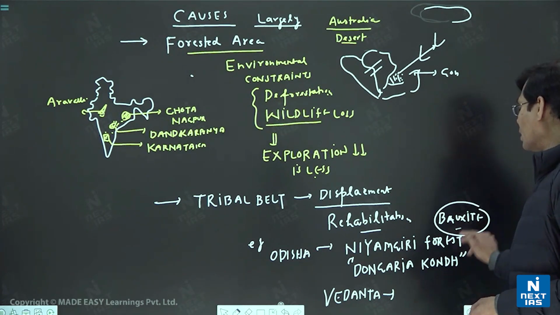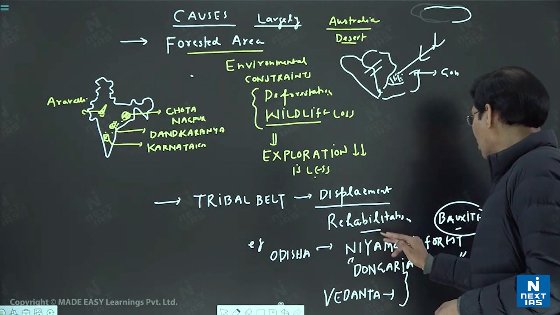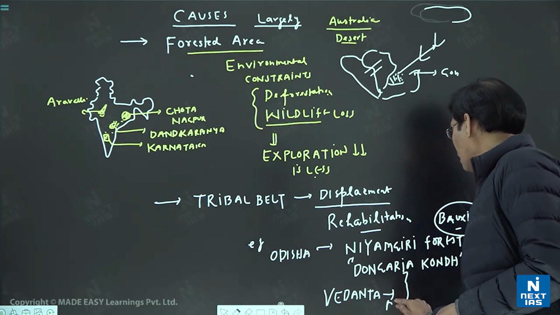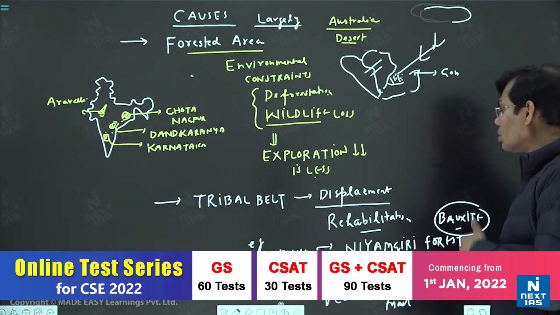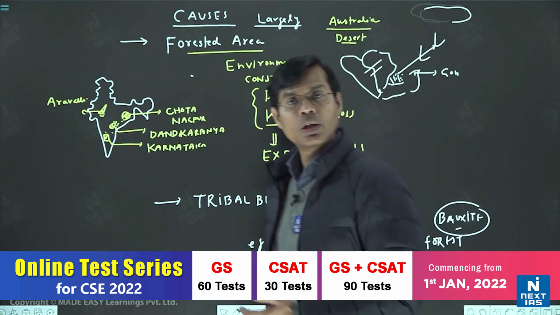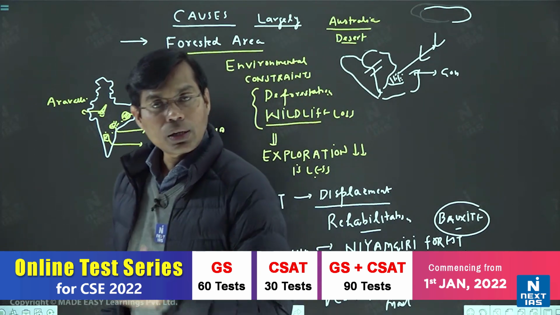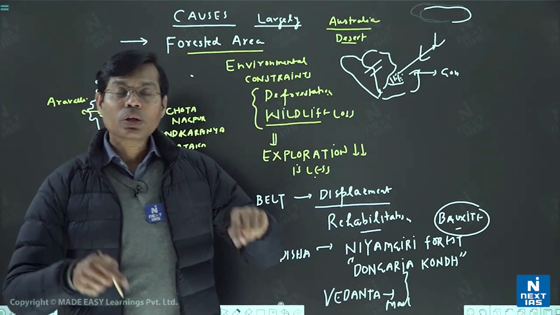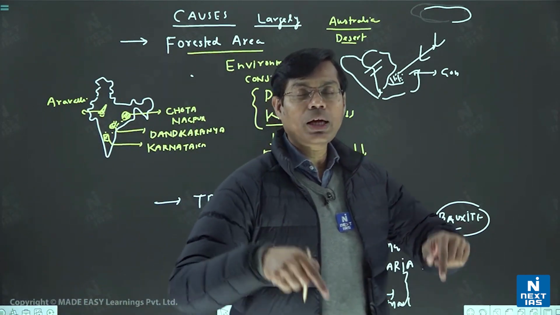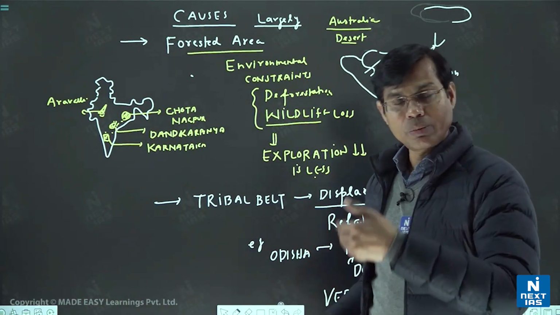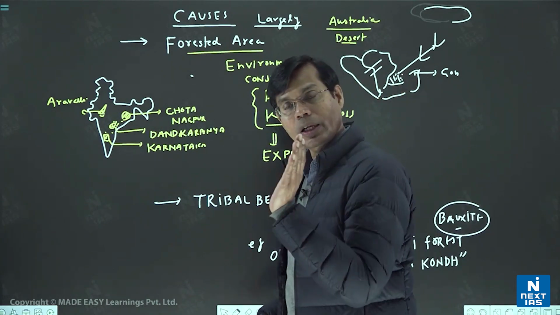But despite that, the conflict between Vedanta, the MNC, and the Dongariya Kond reached the Supreme Court. The Supreme Court allowed that if the Dongariya Kond in Gram Sabha allow it, then the mining operation can be started. Otherwise, it would be postponed for the time being.